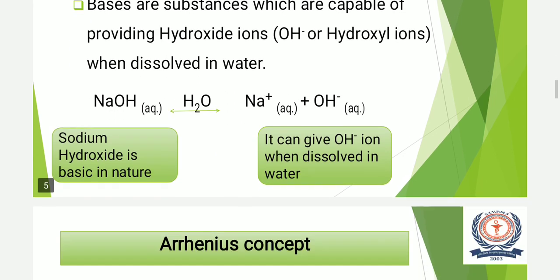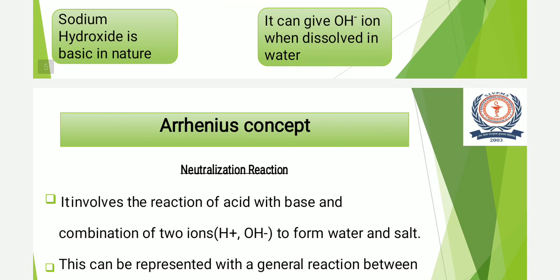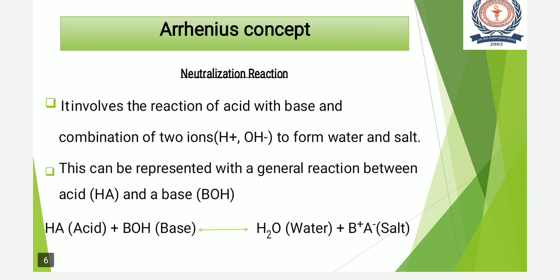This concept is also useful for explaining various neutralization reactions. It involves the reaction of an acid with a base, and upon combination of these two ions, that is H plus and OH minus, it forms water and salt.